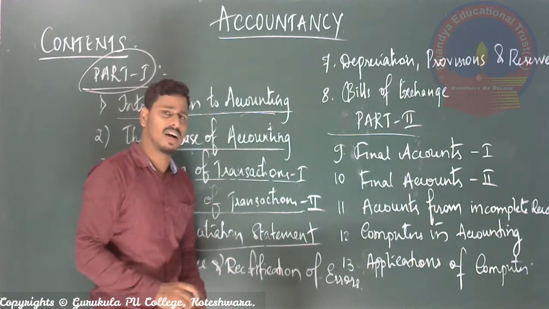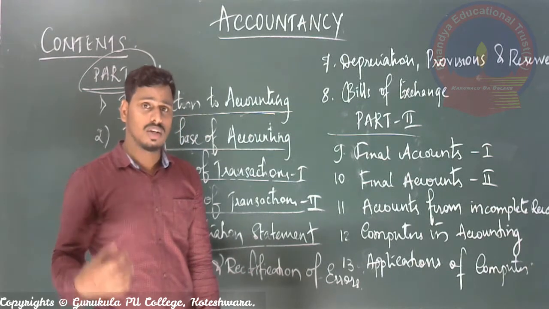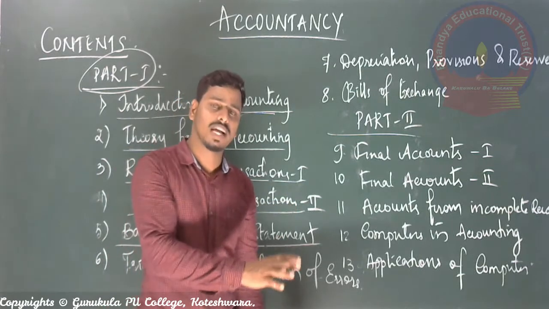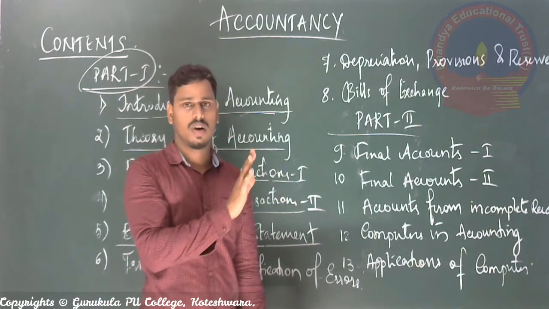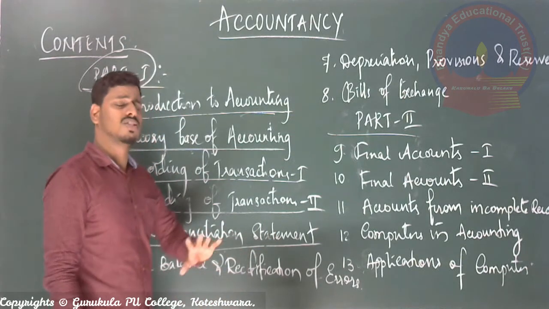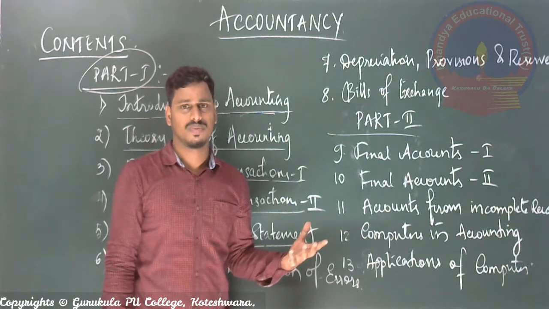It is nothing but connecting the company's books of account about banking transactions with the bank's books of account, called the passbook, right? So that is called bank reconciliation statement, meaning maintaining your current account.